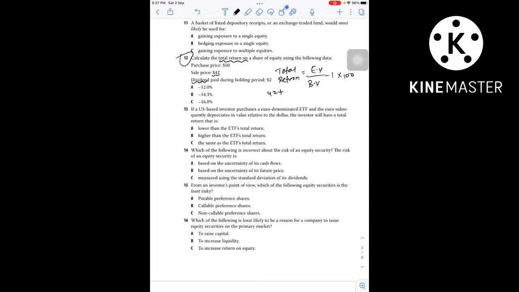As I told you, this will also include the dividend, which is $2, divided by beginning value. Beginning value is nothing but your initial value or your purchase price, which is 50. So minus 1, into 100. When you do this calculation, 44 divided by 50 minus 1, into 100, you will get the answer negative 12%. Hence option A is the correct choice.